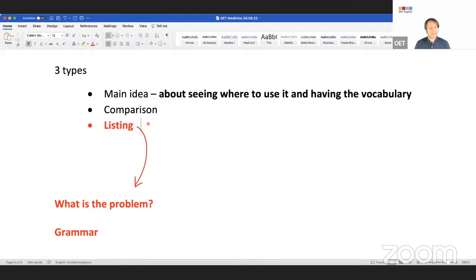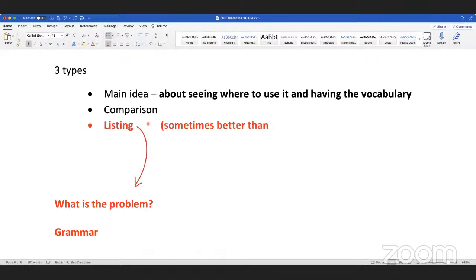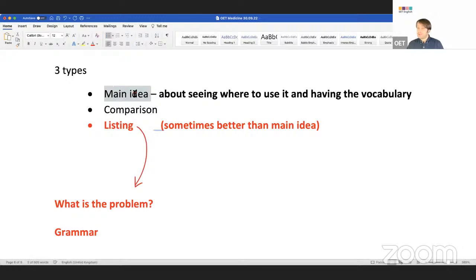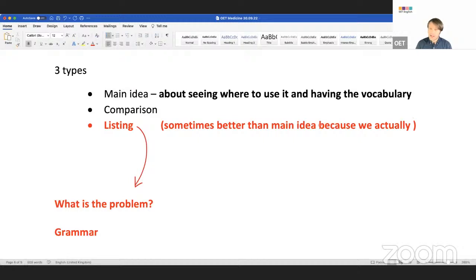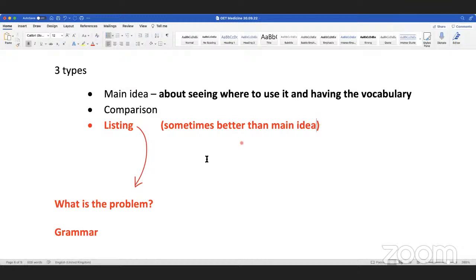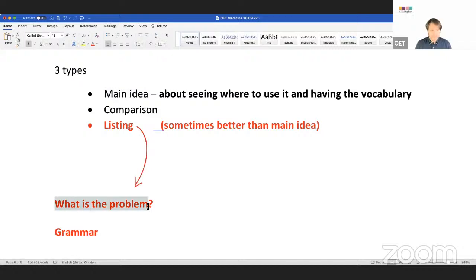Why is listing sometimes better than main idea? Anyone? Making it concise? Well, main idea is the most concise. We can actually give more information. Yeah, we can actually have more detail. And it might be summarized information as well. So imagine you could summarize and also have the details. That's what you want, isn't it? That's what you can do with listing. So let's talk about listing.